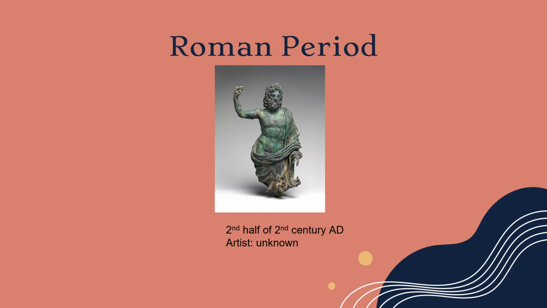The photo is the bronze statuette of Jupiter from 200 CE, and it's made with similar material to the Hellenistic and Classical Greek periods, which was bronze. However, the style is different. The Romans had curlier and longer hair, and they implemented that within their art. In addition, the sculpture lacks detail in terms of the realistic body movement and facial expressions, unlike the statue of Zeus in the Hellenistic period.